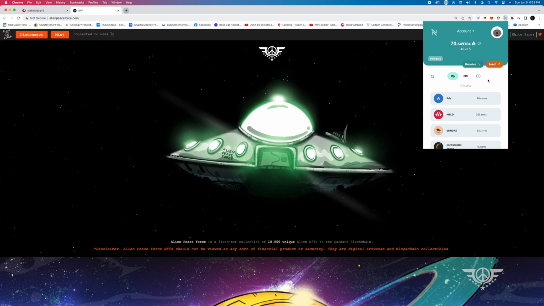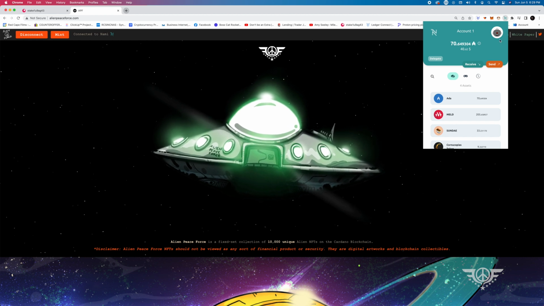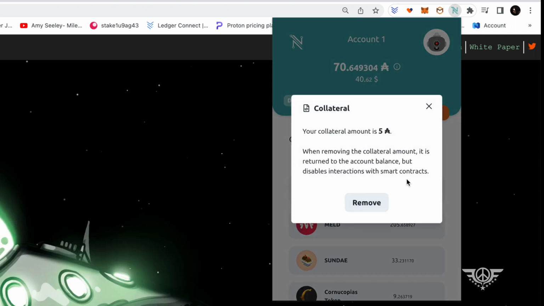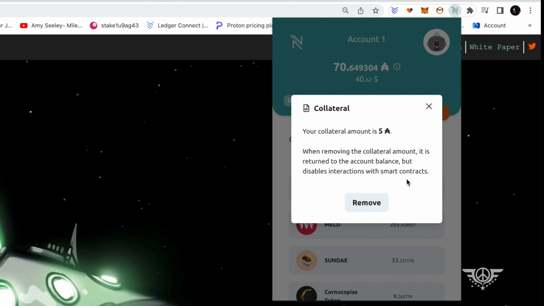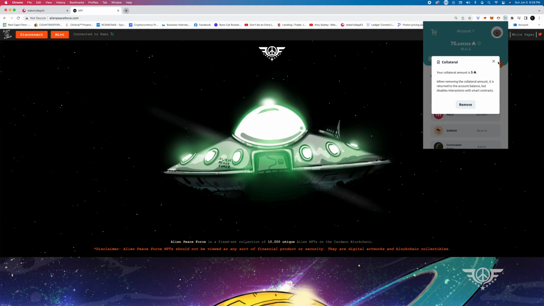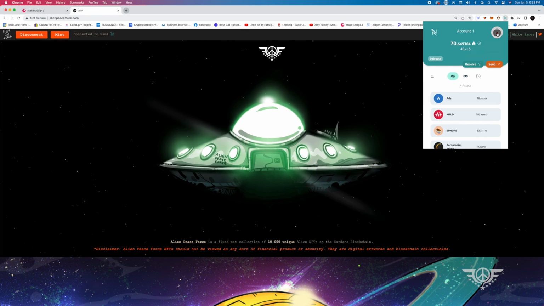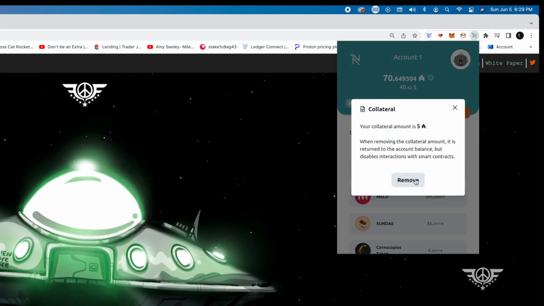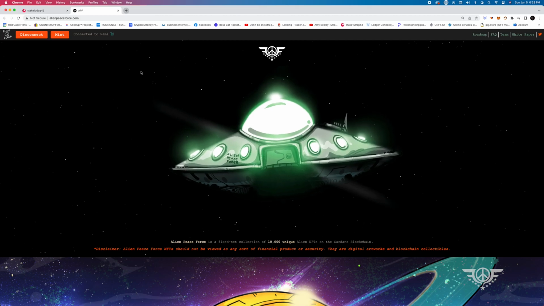And one important thing to note is that you want to make sure that you have your collateral set in your wallet. So go to the top right, click here on collateral. If you do not set your collateral, meaning locking up 5 Cardano, you may not be able to mint and do different transactions. So if you're having any issues, make sure that you have collateral set. So again, the top right, click on your account and then click on collateral, and we're going to keep ours in there. So that is how you set up a Nami wallet.